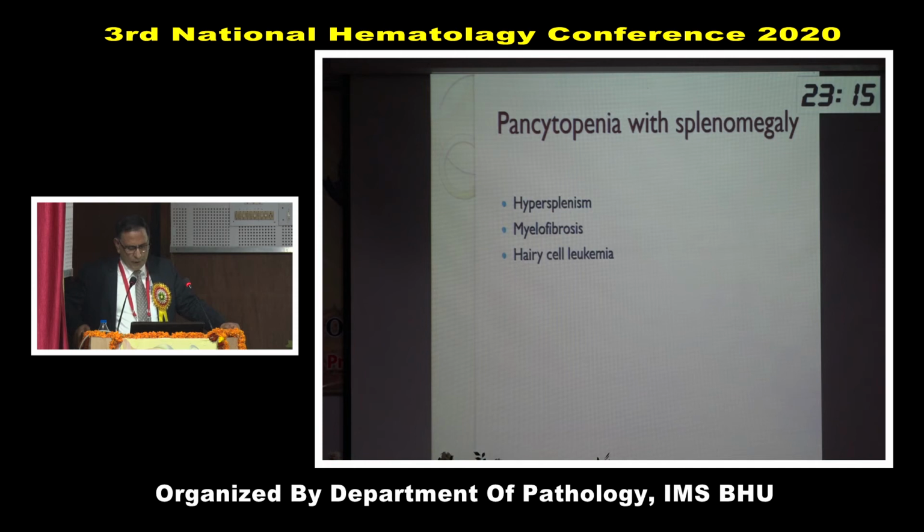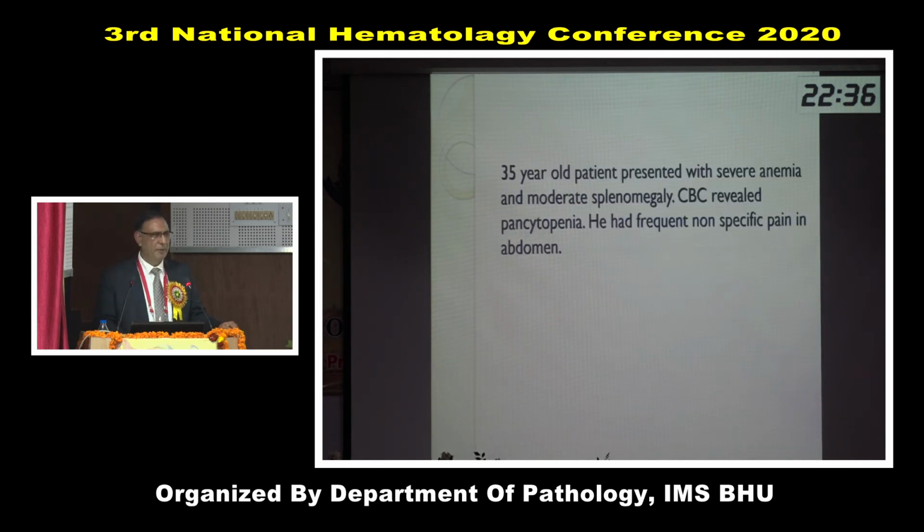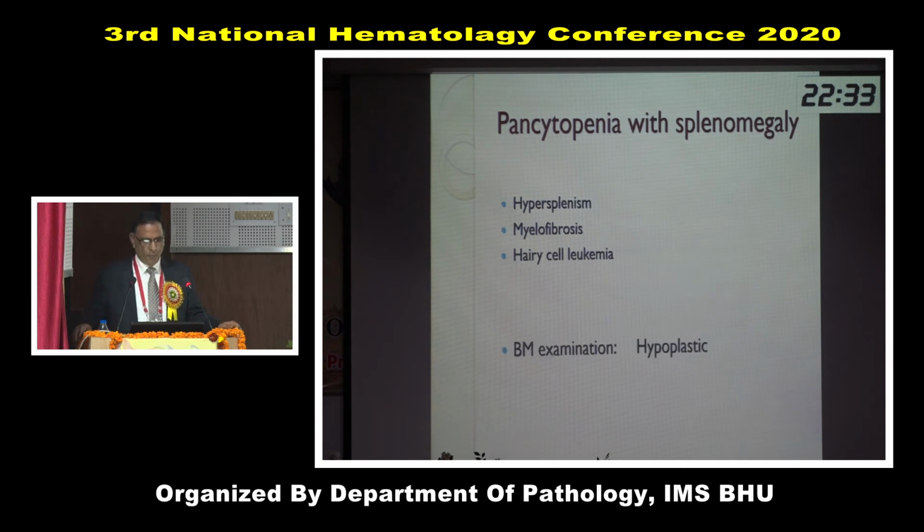These are important situations having pancytopenia with spleen: hypersplenism, myelofibrosis. Any other example you can suggest? Spleen with pancytopenia. Kala-Azar, pancytopenia with spleen. But anything with hypersplenism, that is included in hypersplenism. Splenic enlargement due to Kala-Azar, splenic enlargement due to malaria, storage disorder. I have not taken that up because here the patient is 35 years old. Okay, let's see. So bone marrow is hypoplastic.